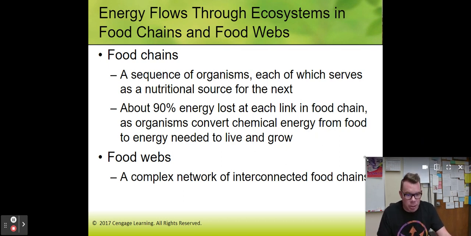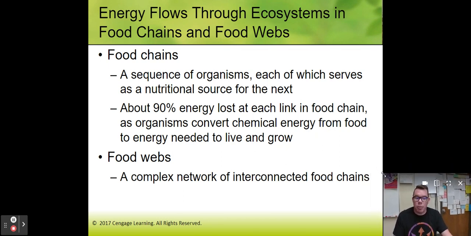Now a food web, this is basically everything. This is basically everybody involved in this whole thing. It's the whole food web, all of the producers and all of the primary consumers and all of the secondary consumers and everything. Food webs are much, much, much more complex. Now number 6, what's the difference between them? A food chain is a simple line. That's all that it is, whereas a food web is everybody involved.